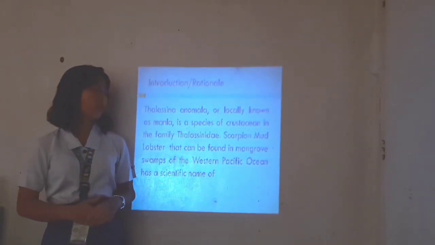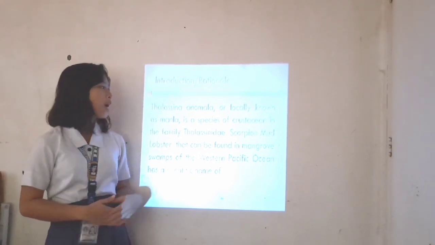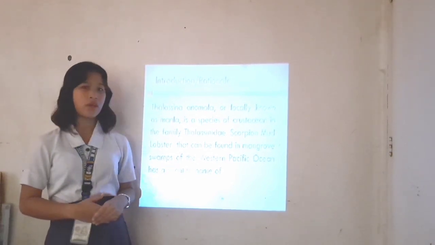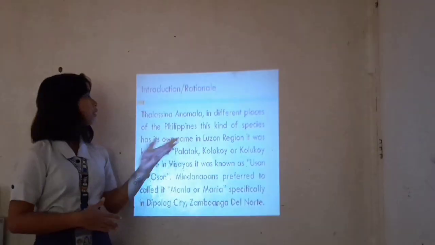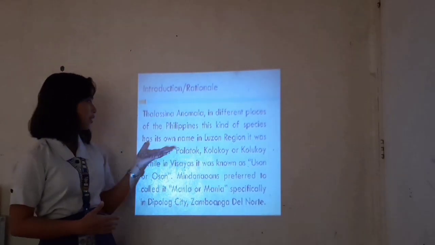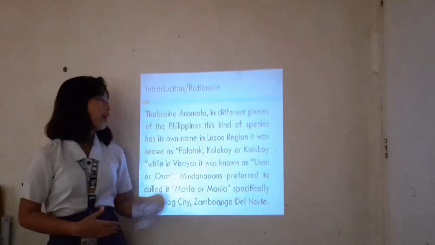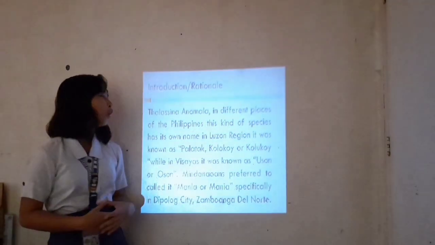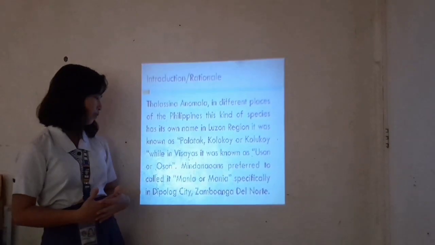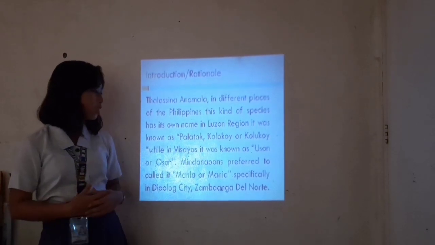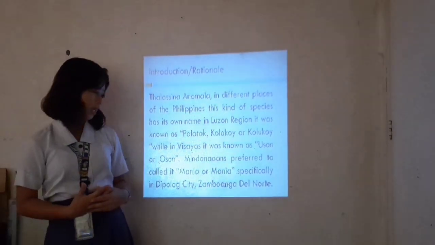Thalassina anomala, locally known as Manla, is a species of crustacean in the family Thalassinidae, the scorpion mud lobster, that can be found in mangrove swamps of the Western Pacific Ocean. In different places of the Philippines, this species has its own name. In the Luzon region, it is known as Palata or Kulukoy, while in Visayas it is known as Oson. Mindanaoans prefer to call it Manla or Manya, specifically in Dipolog City.